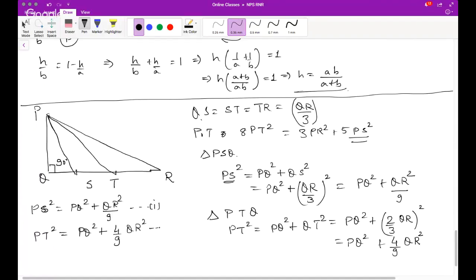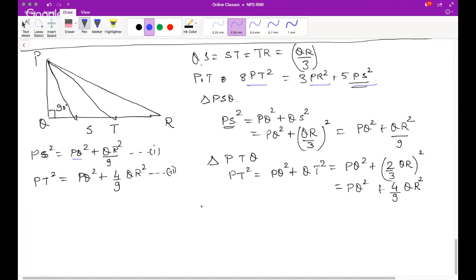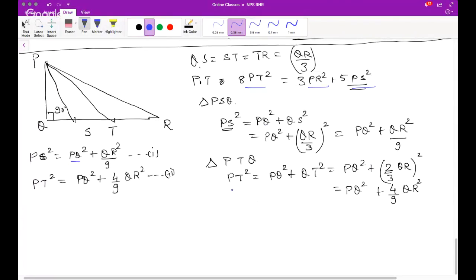Now pay attention. What am I trying to do? All the 3 terms which are here, PT, PR, and PS, I am trying to write them in terms of PQ and QR. All of the 3 I'll write in terms of PQ and QR, because once I am able to equate the right hand side, then automatically this particular relation will come out. Okay, next triangle.